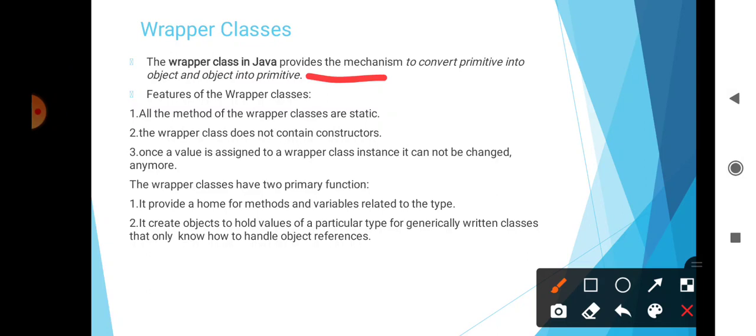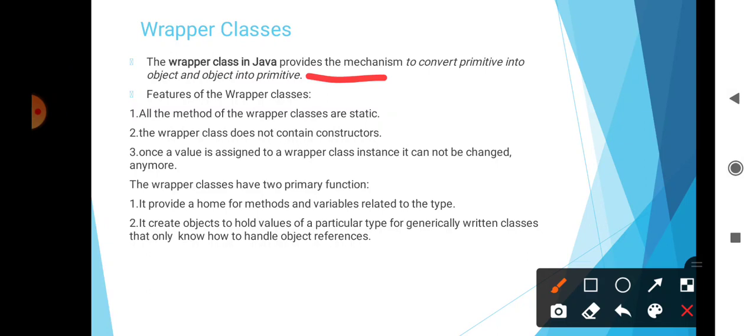Wrapper classes have some features. First, all the methods of wrapper class are static. That means in wrapper classes, when we declare the methods, they are compulsorily static. Second, wrapper class does not contain a constructor. Third, once a value is assigned to a wrapper class instance, it cannot be changed anymore.